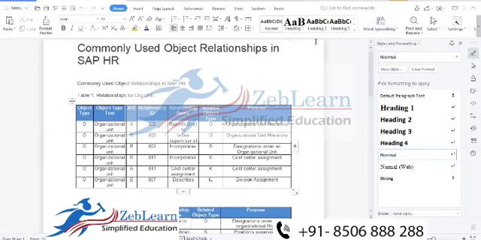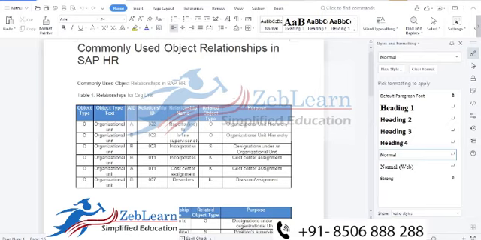Okay, so in SAP HCM, relationships need to be maintained in real-time scenarios when we start to work. At that time, relationships need to be maintained according to the customer requirement. We need to maintain relationships in the SAP HCM organization management system.